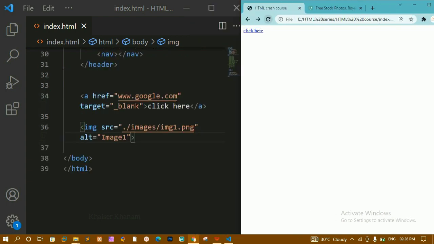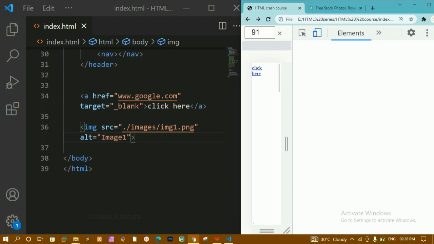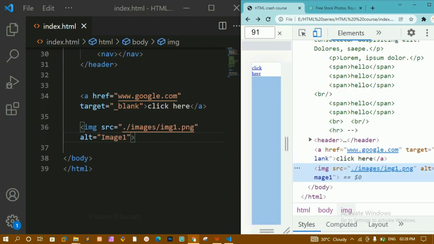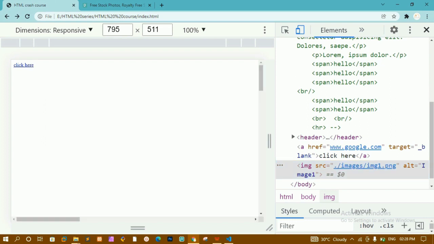Okay, now if I refresh this one, again my image is not getting displayed here. Let me just inspect this and check whether my image is there or not, whether it is having some width or not. Okay, if you get this error, you don't have to worry, you just have to come here. You can see whenever I hover on this image, it is showing me this blue container, which means that my image is present here. Let me just close this one.